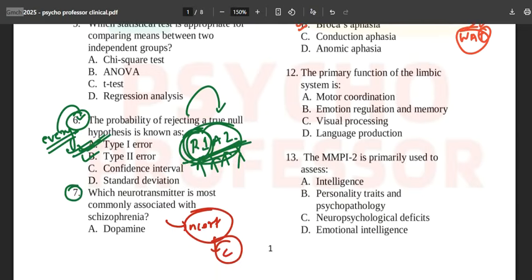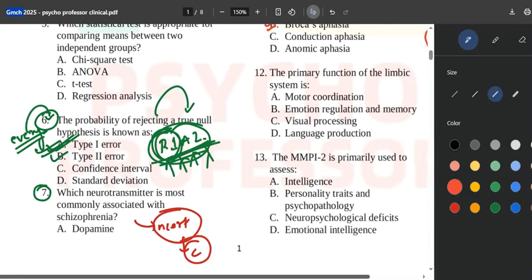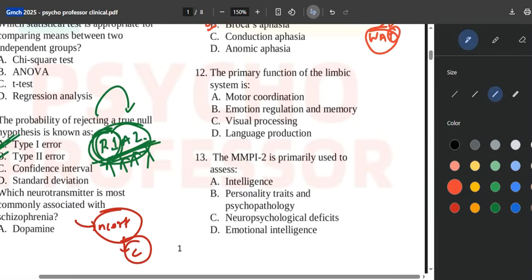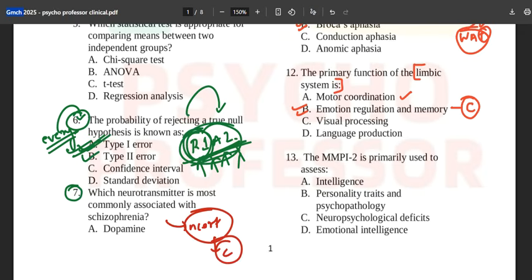And see the primary function of the limbic system. How can you miss answering this? The primary function of the limbic system I have shown you also in the PYQs. Motor coordination, or option B, emotion regulation and memory, and it is directly from the C book only. You don't need to refer to anything.